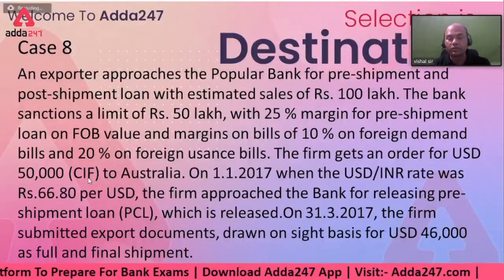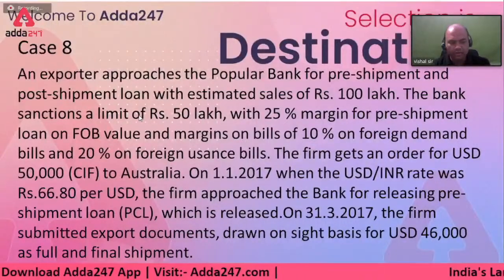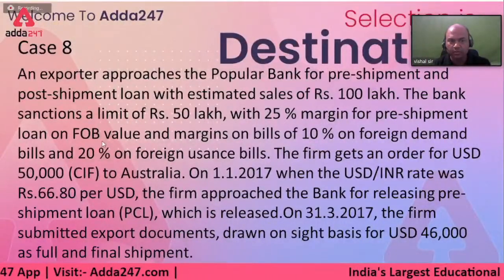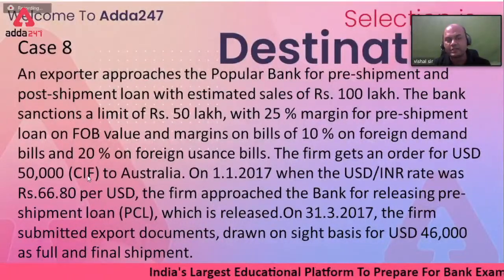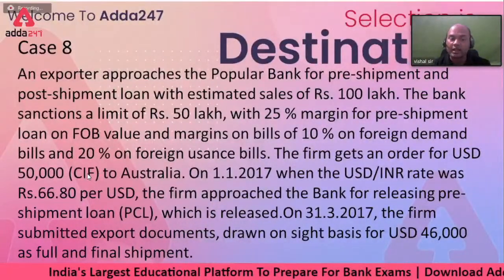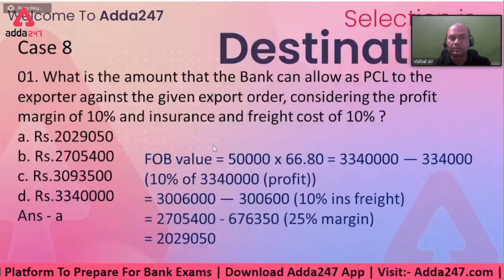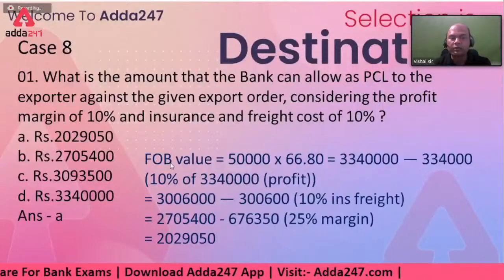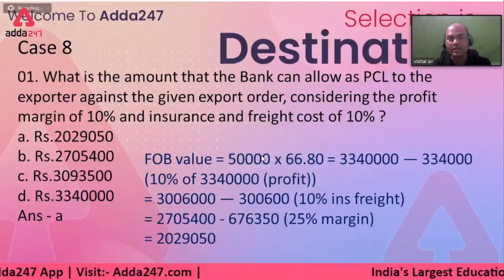So now what have we to do? We have to finance him on FOB value. If I have to finance him on FOB value, I'll have to subtract all these things: profit, then insurance, then freight, everything. And then what comes is my FOB value. Okay, so let's see the problem. See this. First, I have to find the FOB value. So what is the USD amount? 50,000.